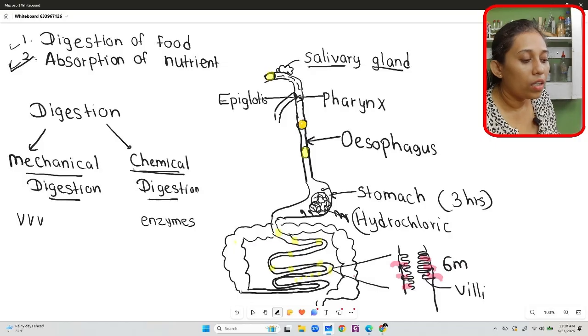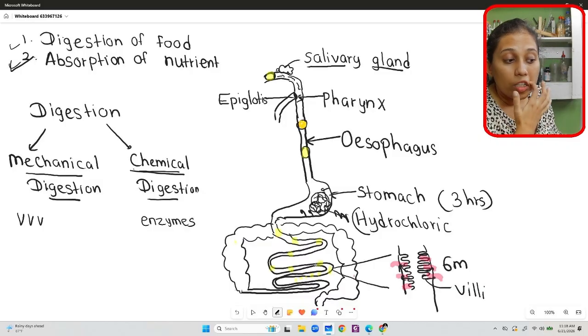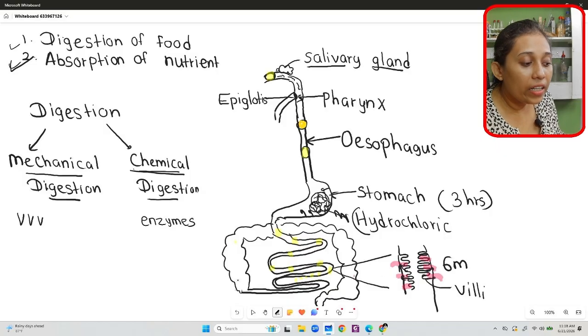After traveling through the small intestine, the food is further digested and all the nutrients are absorbed into the blood circulatory system. The water and undigested food particles reach the large intestine.